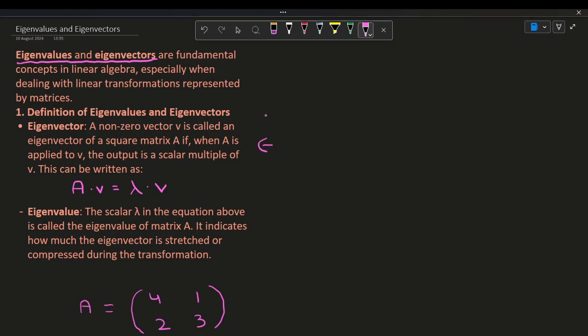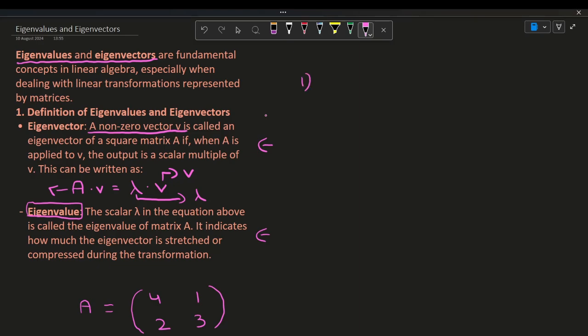So these are the definitions of eigenvectors and eigenvalues. So a non-zero vector v. So this is the v which we're talking about right there. Lambda is our eigenvalue. And A is just a square matrix, which they'll give us in the question. So now, let's get started with seeing how we can find eigenvalues and eigenvectors.